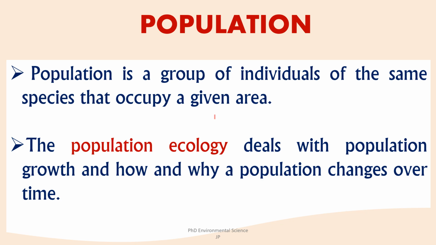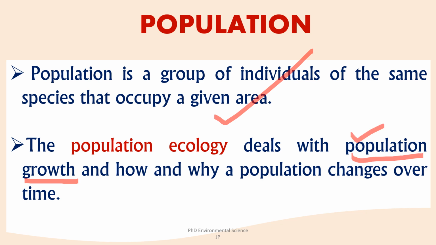Population. It is a group of individuals of the same species that occupy a given area. For example, all the neem trees in a forest or all the deer in a valley constitute a population. The population ecology focuses on understanding the dynamics of populations and the factors that influence their size, structure, and distribution. Key concepts in population ecology include population growth.